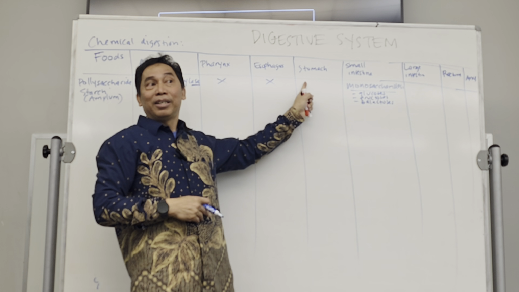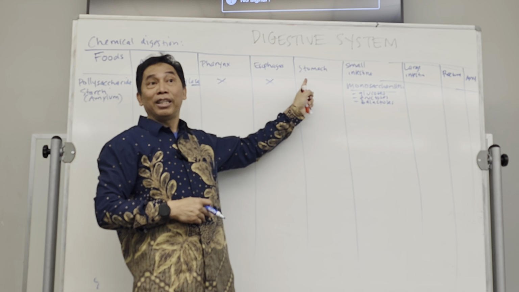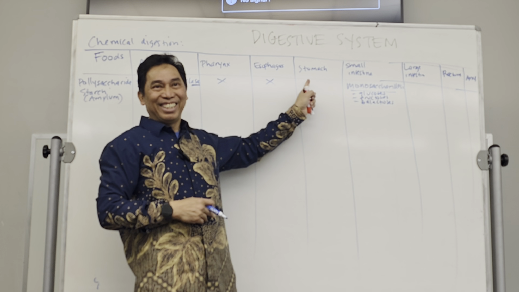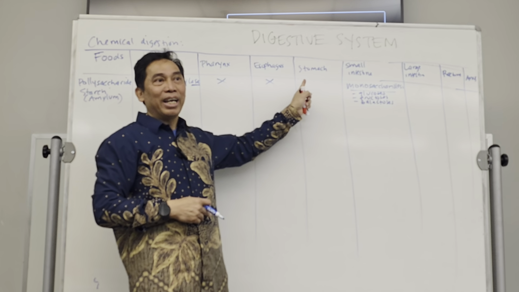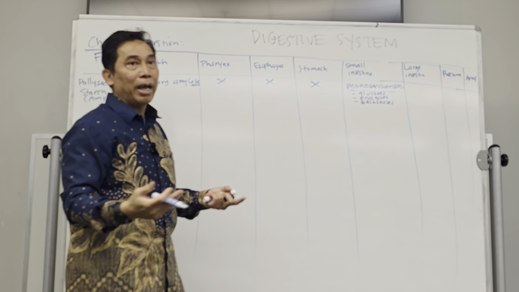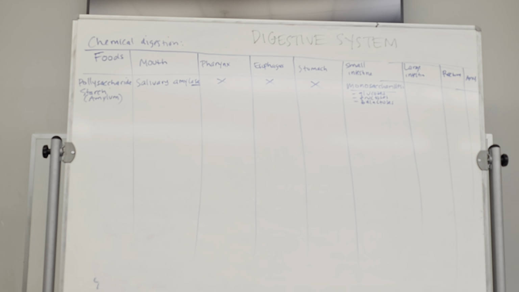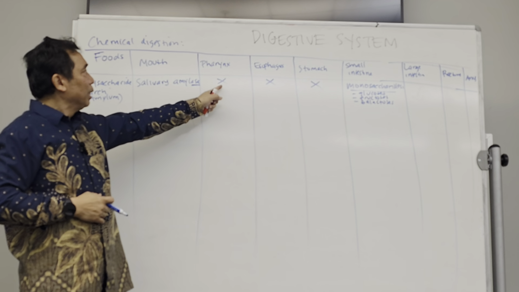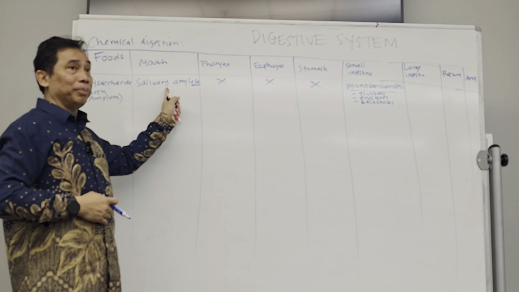Acidic or alkaline? Acidic. It's around 2. It means that there will be no amylase in the stomach. It means that there is no digestion of amylum in the stomach. You get this one? So the first digestion will be happening in the mouth.